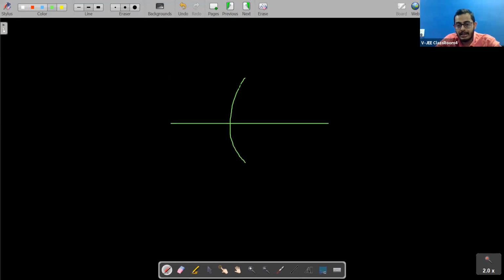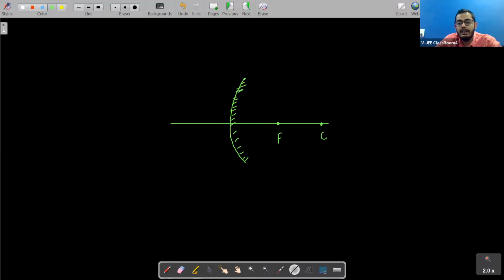See, this is the convex mirror, students. For this we can say that this will be the focus and this will be the center of curvature. Because we have silvered this side, the focus and the center of curvature will be on this side only. If you are talking about center of curvature, it will be on the right side.